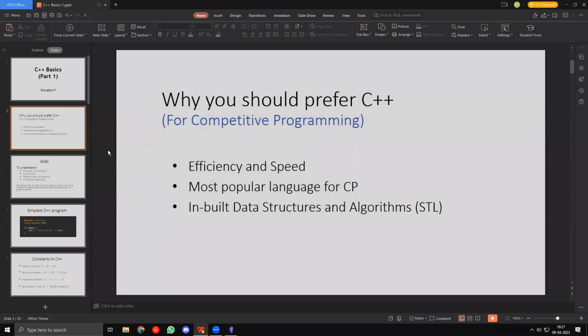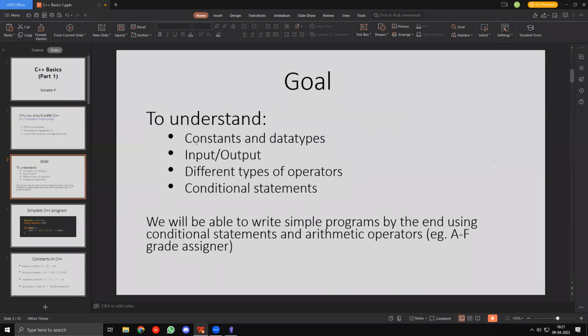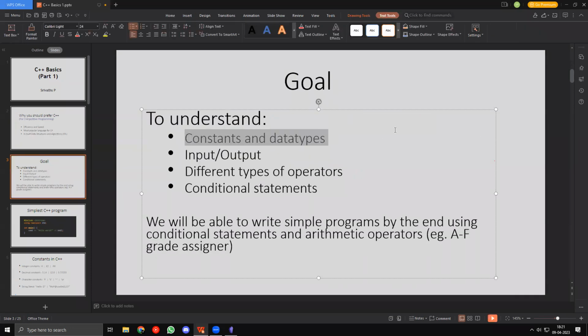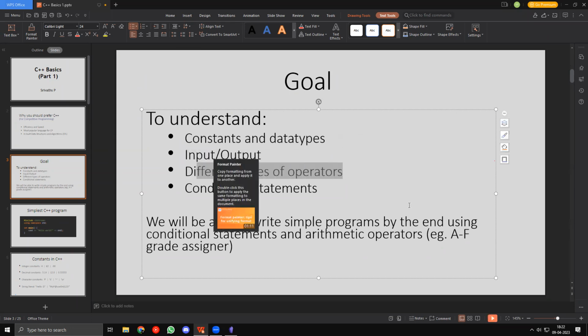Now, our goal for today is to first understand constants and data types: what are constants, what are data types, etc. We'll also look at how to take input and output, because that's very important. You have to know that in order to solve a problem. The third thing we are going to learn is the different types of operators, like arithmetic operators, assignment operators, and also conditional operators, etc. We are going to go through all of them,